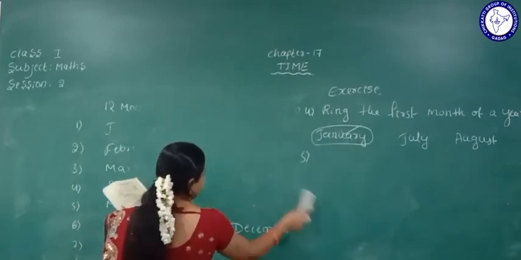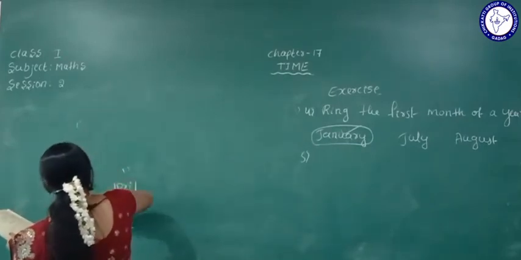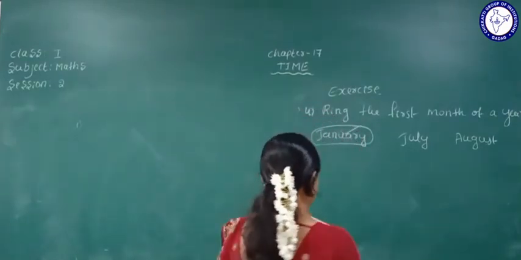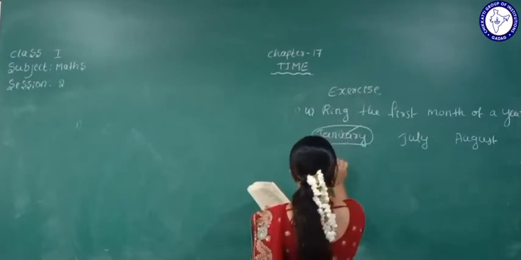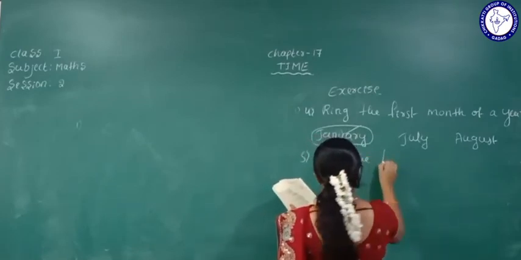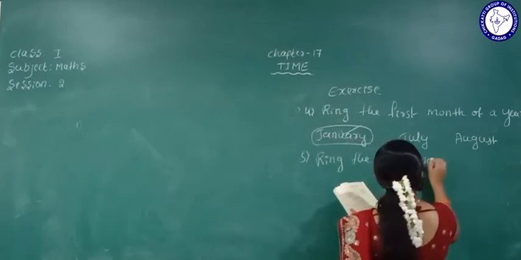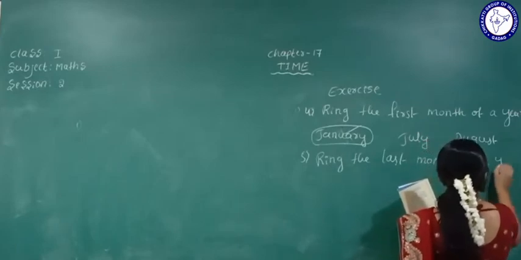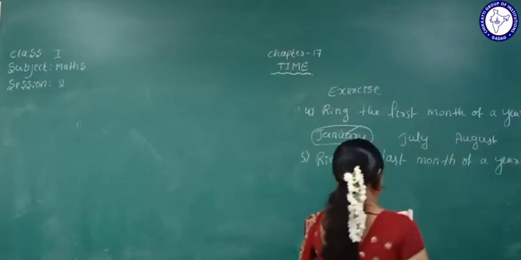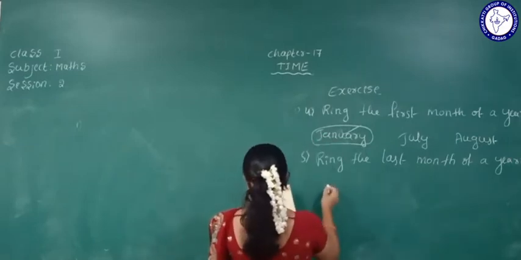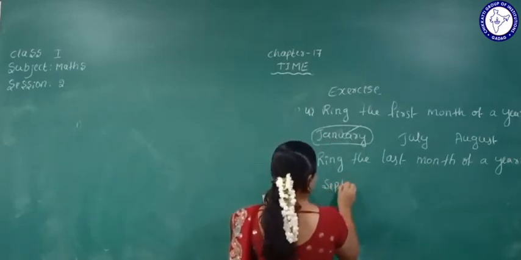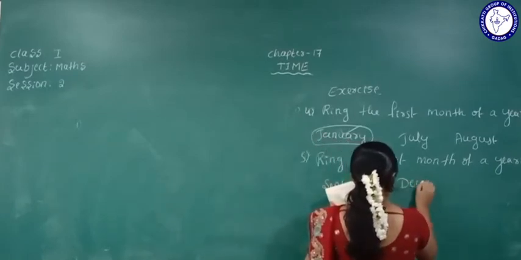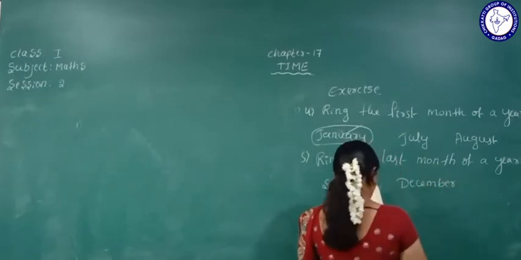Here they have mentioned September, December, next March.